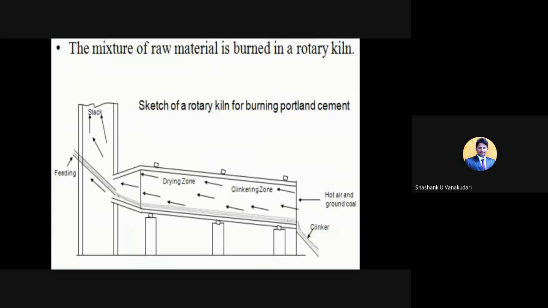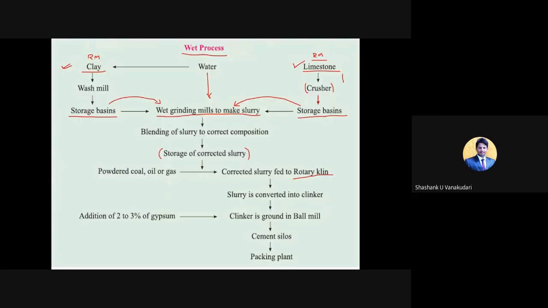So this is the rotary kiln, circular in its shape, and on its entire surface they attach this slurry.